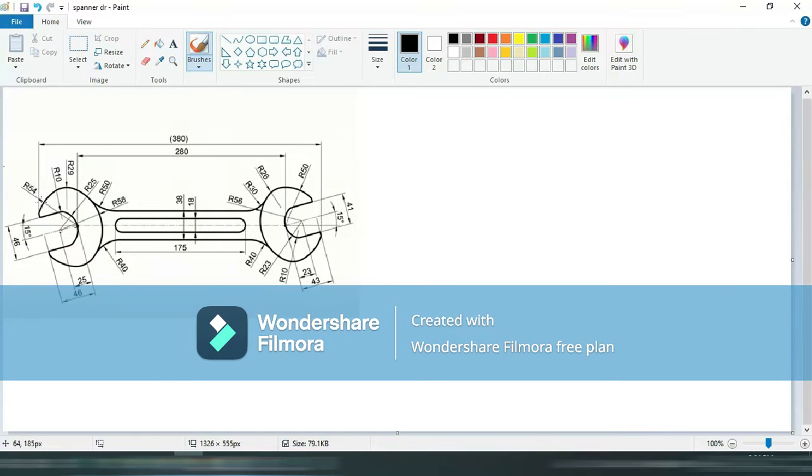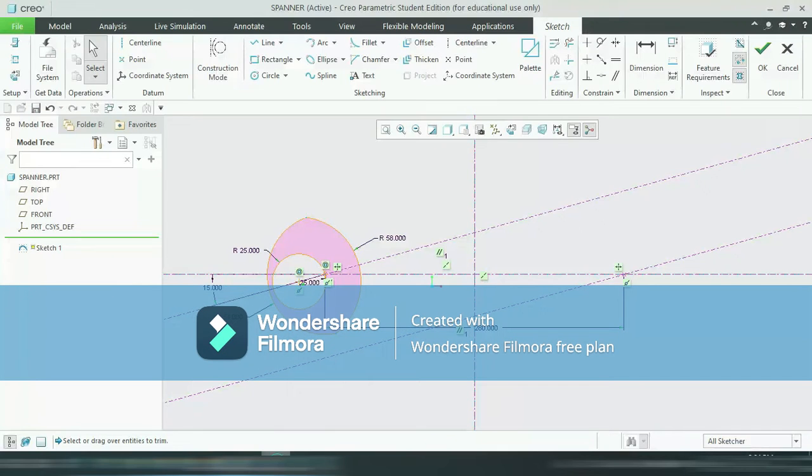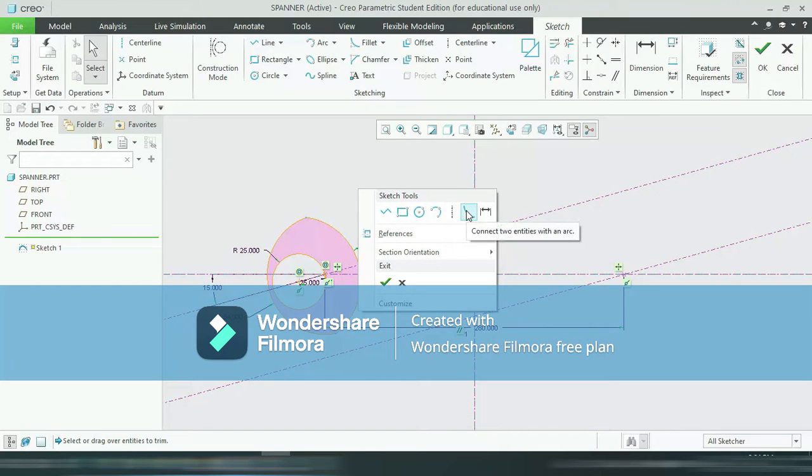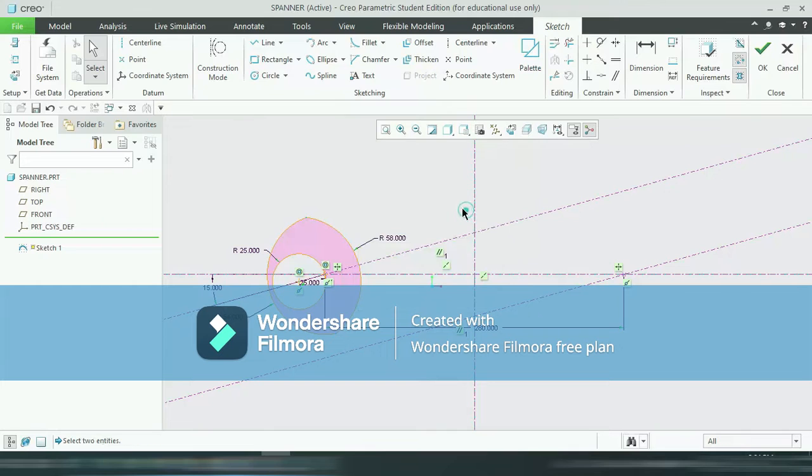Now join these two arcs by an arc having radius R29. You can see here R29. So go here, right click the mouse button, select Connect two entities with an arc.